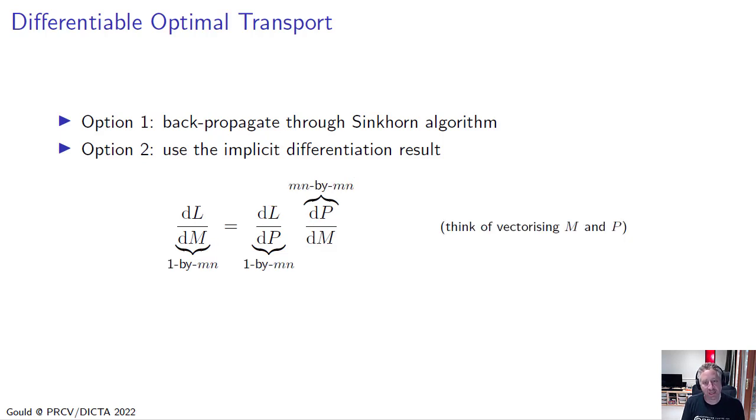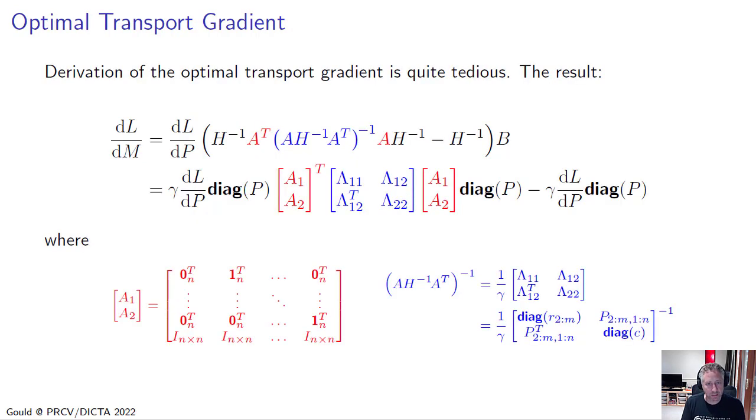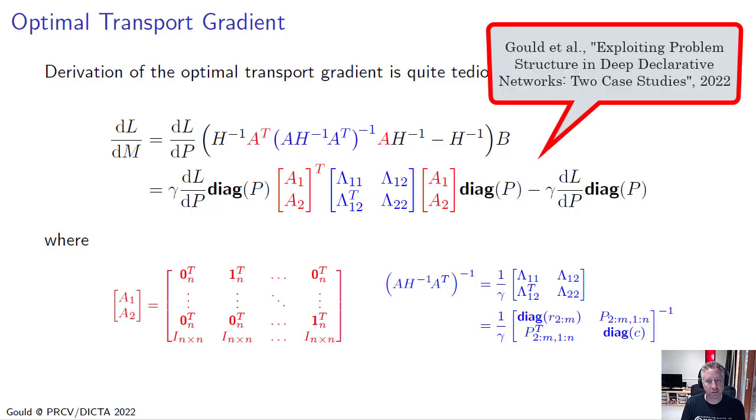But we can just think of flattening out the quantities M and P into vectors, right? So we vectorize them, and then we're just back to the standard linear algebra that we had before on these mn-dimensional vectors. Now, I won't go through the derivative of the gradient. It's quite tedious, and you can find the results in our paper.